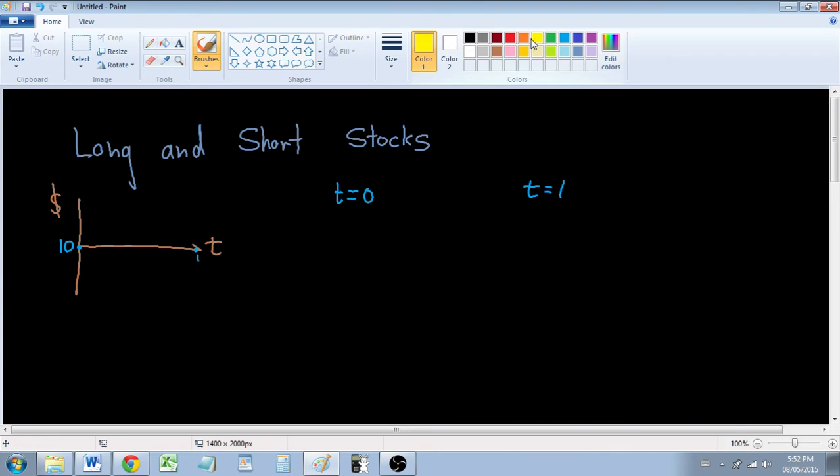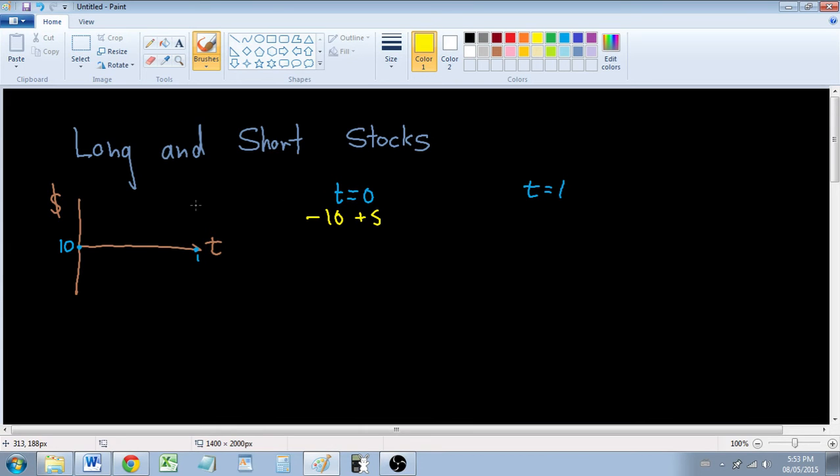So right now in this present time, what are we going to do? Think about it. We're going to have to buy the stock for $10 and we're going to receive a stock from doing so. So we're going to be minus $10 and we're going to receive a stock. Now when time passes by and we decide to cancel out this transaction, close it off, and we're going to sell this stock, what are we going to do? We're going to make money from selling it, and we're going to get rid of the stock.